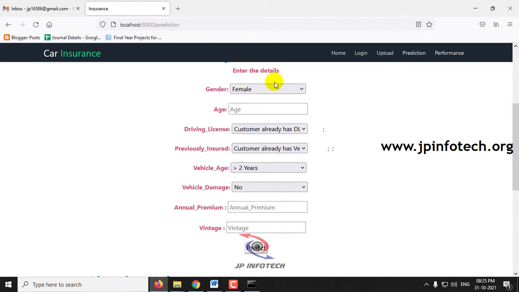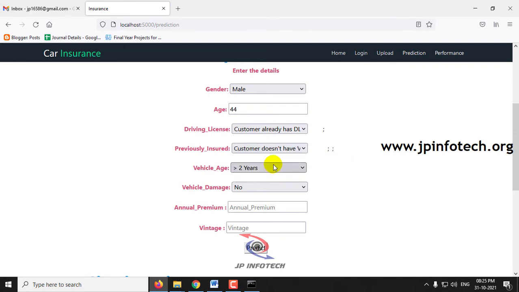First let me give the value gender as male, age as 44, the customer already has a driving license, and previously insured is no, the customer does not have vehicle insurance.